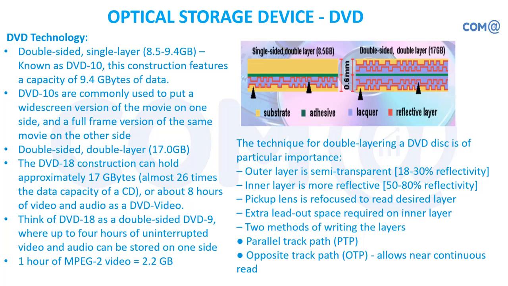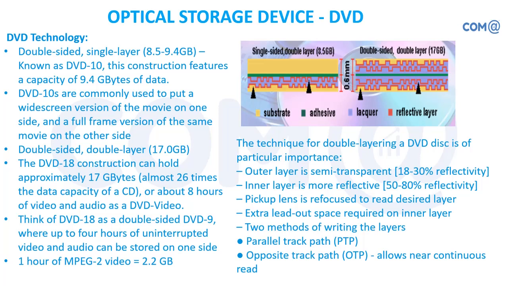So you had double-sided double-layer DVD, which has a capacity of 17 GB. And normally, if you take 1 hour of a video file, you need to have the file size as 2.2 GB. So now we have high definition compression, everything available. Even within 400 MB or 700 MB, I can get high definition video. That is a different story. But the capacity, you can store this much of data or movie file or audio file, that is possible.